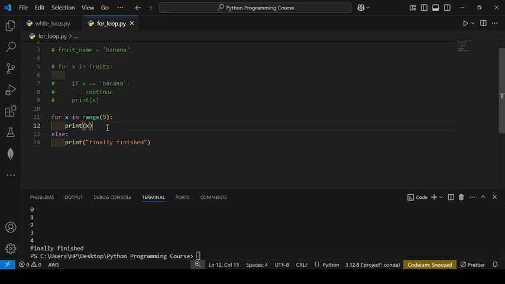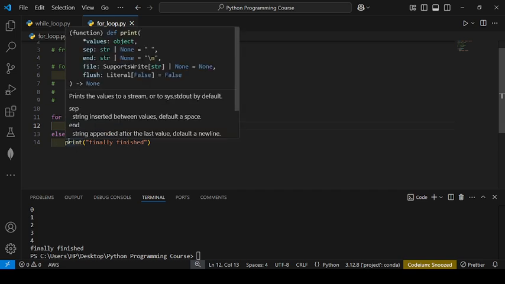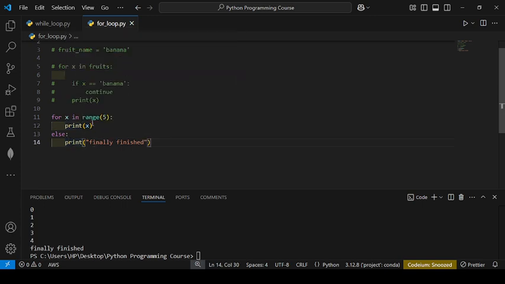There is a main difference between the else of a for loop and a while loop. In a for loop, when all items are printed and the operations are done, then else will be executed. But in the case of a while loop, when the while condition becomes false, then else is executed. That is a key point you have to remember.